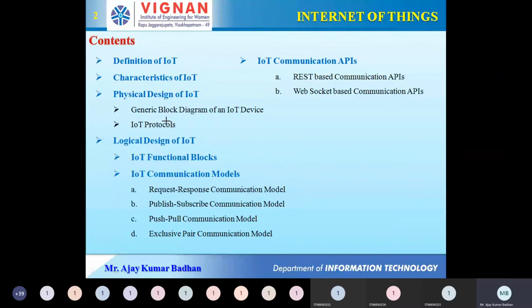And then we have something called the physical design of IoT. This is most important in your first part. What we are going to do here is learn the block diagram for an IoT device. Any device you take and deploy in an environment, and you start working with that device and try to get information from it, whatever you are doing in Internet of Things, it requires one kind of diagram. That is what we represent as a block diagram. Based on this, you will be creating different applications.